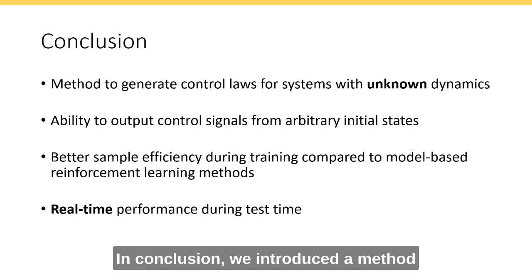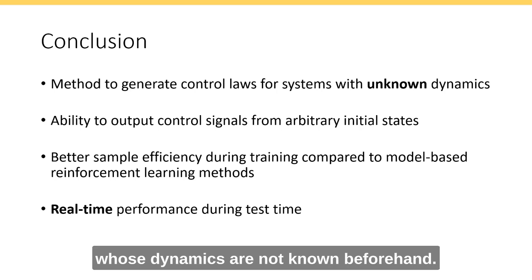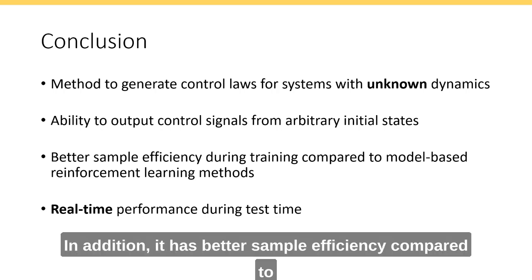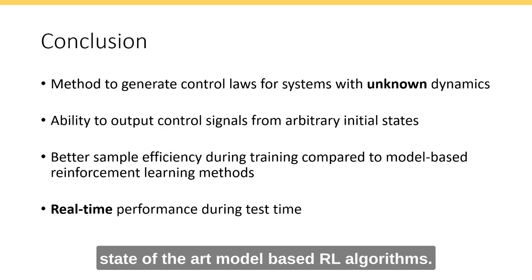In conclusion, we introduced a method that generates control laws for systems whose dynamics are not known beforehand. It can generate control signals from arbitrary initial states and runs in real time. In addition, it has better sample efficiency compared to state-of-the-art model-based RL algorithms.